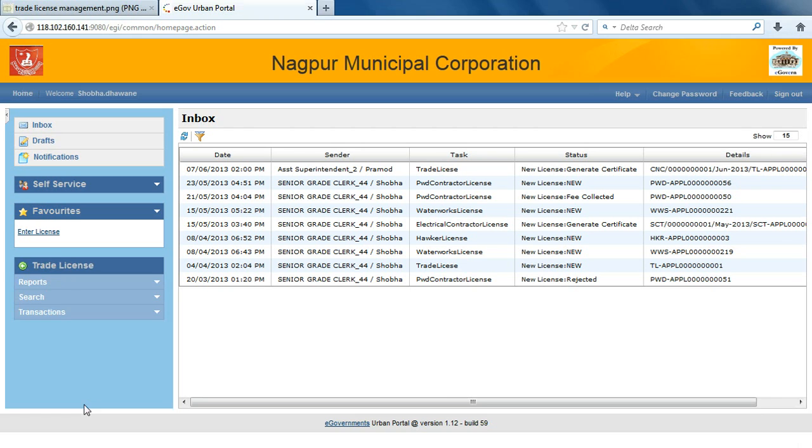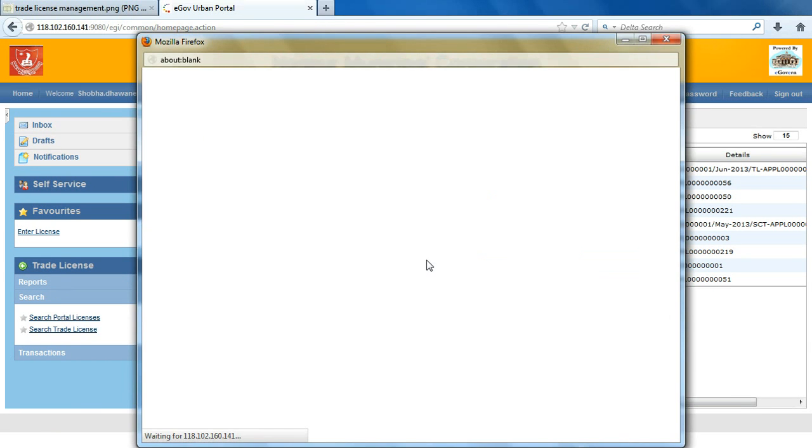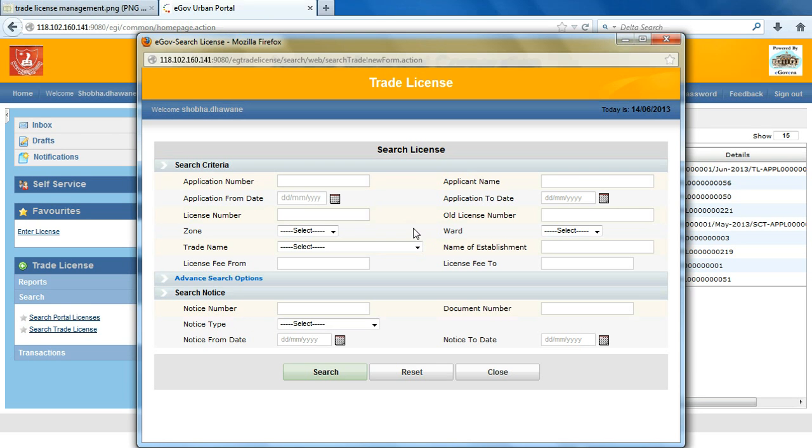Now I am searching for the trade license to generate permanent license. Using all this, I can search the trade license. There are different types of search criteria. I am entering unique ID.